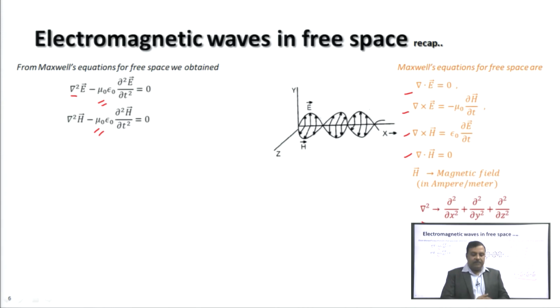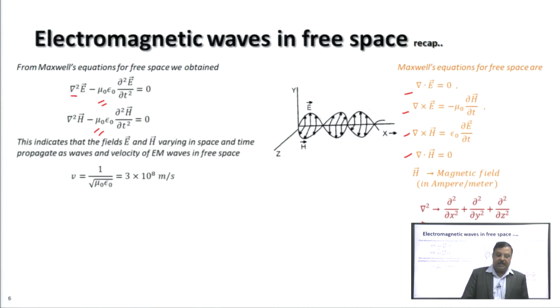So, these 2 equations of electric and magnetic fields are wave equations. We have seen that E and H vectors varying in space and time propagate as waves, and the velocity of electromagnetic waves in free space we have already evaluated in the previous lecture: V equal to 1 upon root mu 0 epsilon 0, which on substituting the values of mu 0 and epsilon 0 gives V equal to 3 into 10 to the power 8 meter per second, which is the velocity of light in free space.